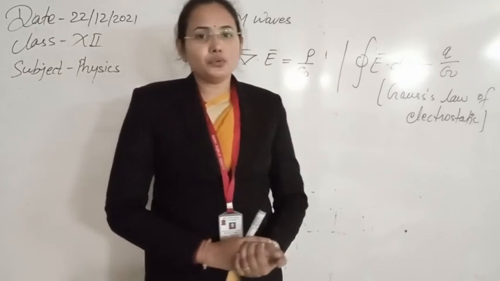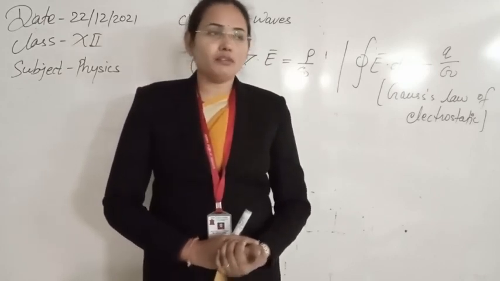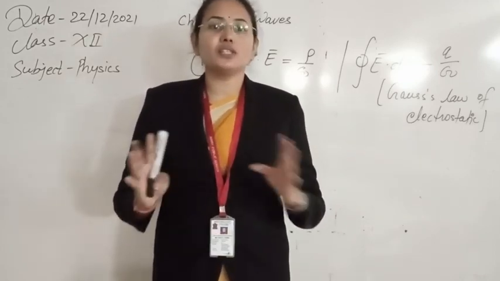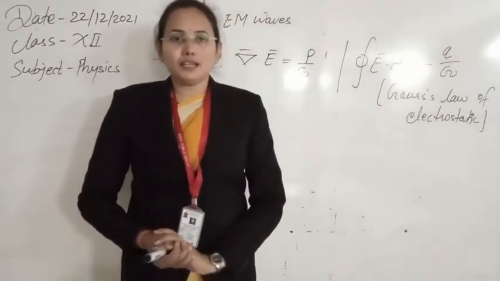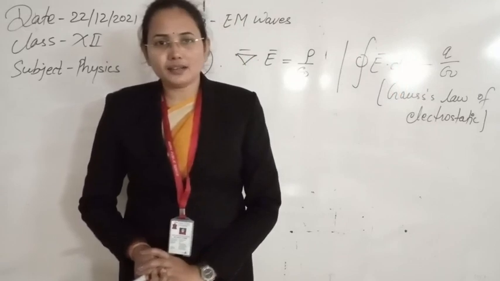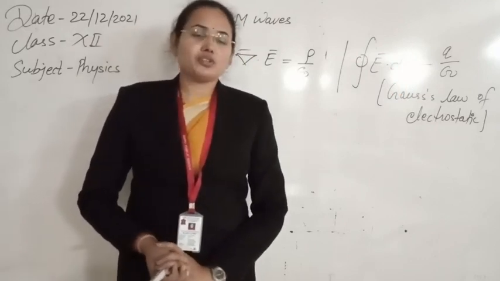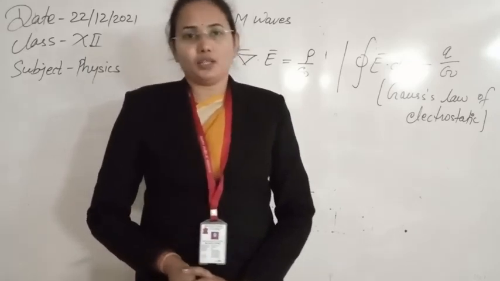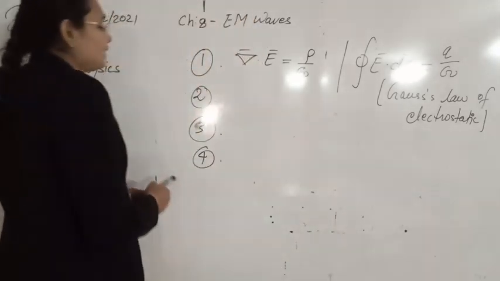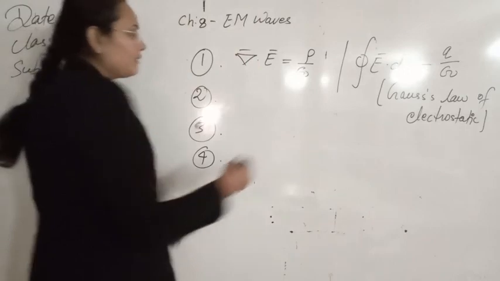First we started to study static phenomena only, when charge was stationary, charge was at rest. So that is electrostatics. Later the magnet was at rest, then magnetostatics, and then again we started to discuss the dynamic concepts. So that is electrodynamics and magnetodynamics. So let's see the second law, that is the Gauss law of magnetostatics.